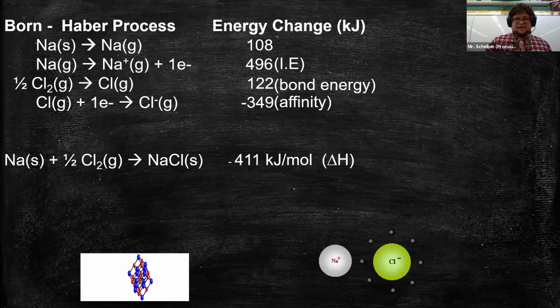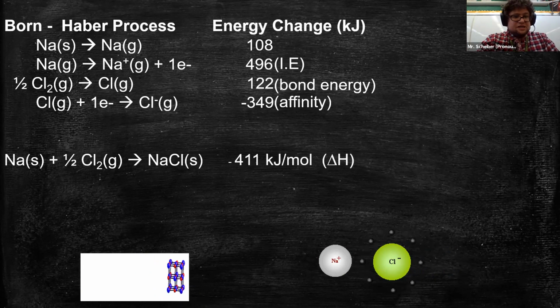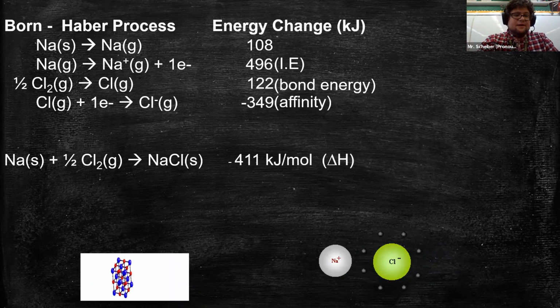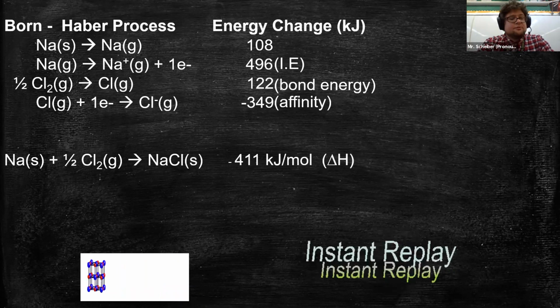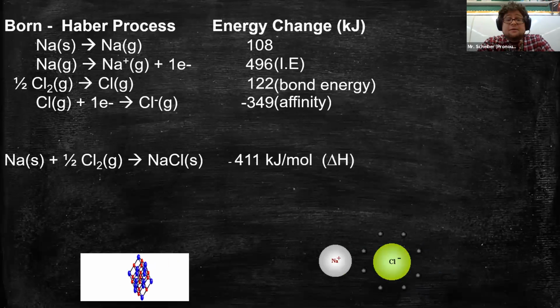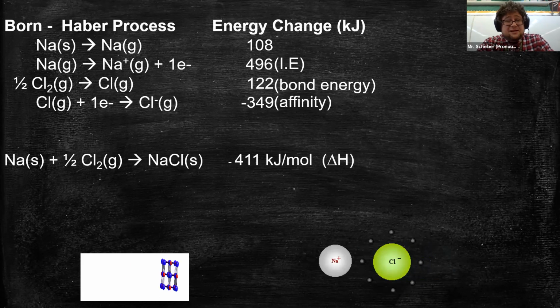So that's where this idea of lattice energy came in. Even though we know how much energy it takes to turn sodium into a gas, turn sodium gas into ions, break up those chlorine molecules, and turn those chlorine atoms into ions, just adding them all up is not enough. That won't actually create our crystal lattice structure.